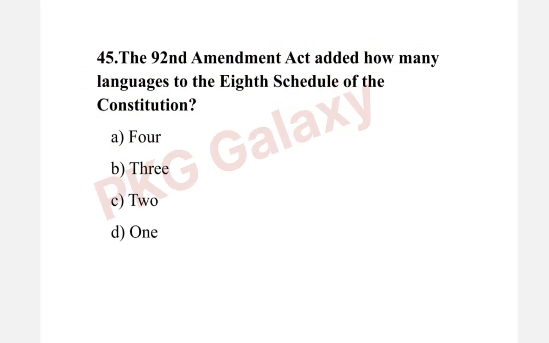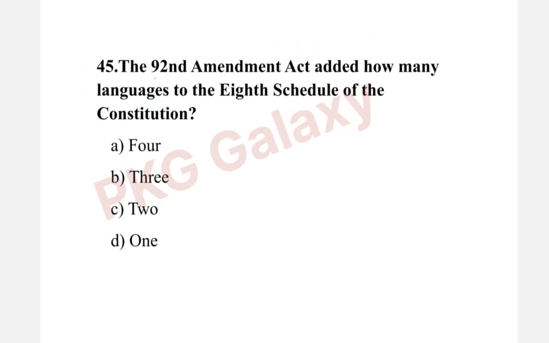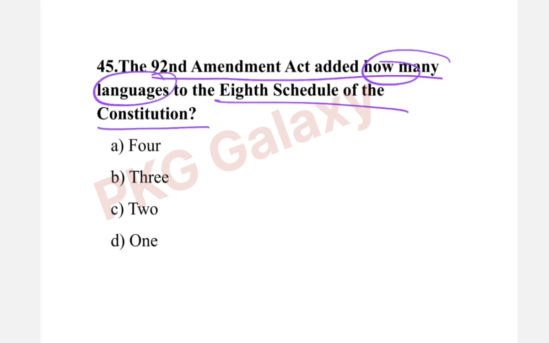Next question. The 92nd Amendment Act added how many languages to the 8th schedule of the Constitution? The correct answer is option A, 4. This amendment was passed in the year of 2003.